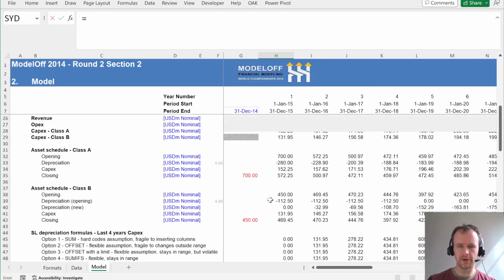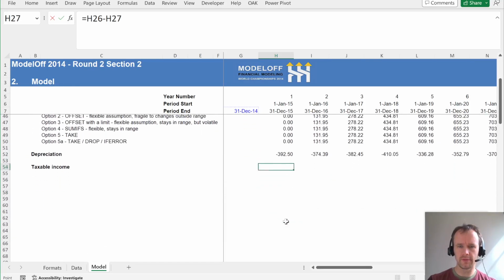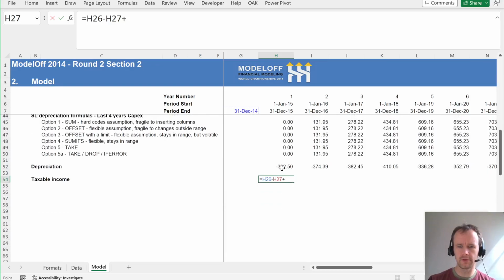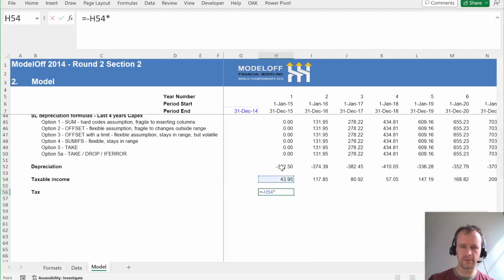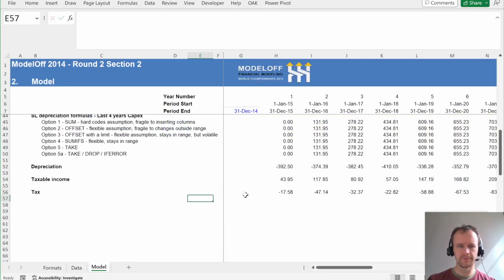I'm going to have to speed up now because that very, very long detour is going to push me up against the limits of my commitment to try to keep the video no longer than the question time. So that's taxable income. Tax, which is 40% of that, minus this times this. And then our post-tax pre-financing cash flow. It's what we were interested in discounting.